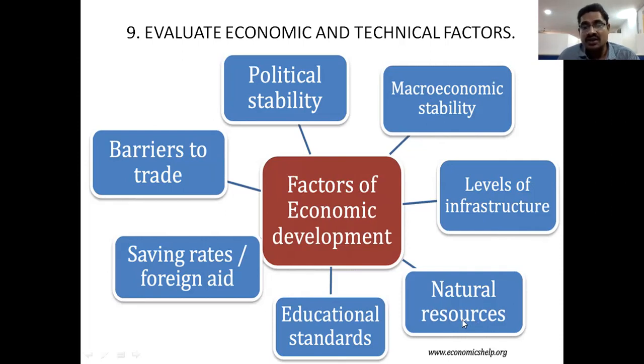So here, natural resources, not the single resource. Resources here means finance, money, men, machinery, materials and methods. But here these are the natural resources. Natural resources means hills, trees, rivers, oxygen. These are a few natural resources, right? So these natural resources will lead to the development of finance or economic development.